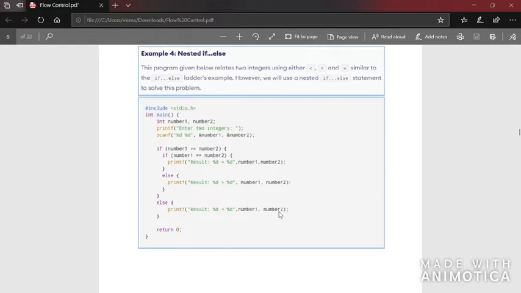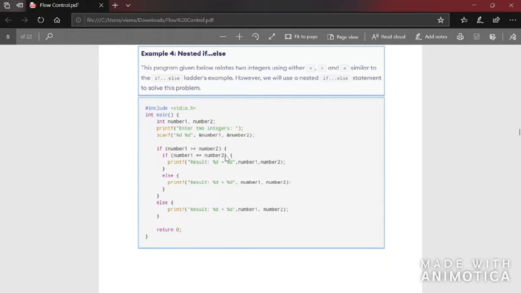Let's take an example, let's take two numbers, 7 and 5. So 7 greater than or equal to 5, it is true. So what it will do, it will go inside the if. Going inside the if means the opening curly braces, it will come inside, and then since there is an if here, it will check that condition also. If 7 equal to 5, 7 equal to 5 is not true.